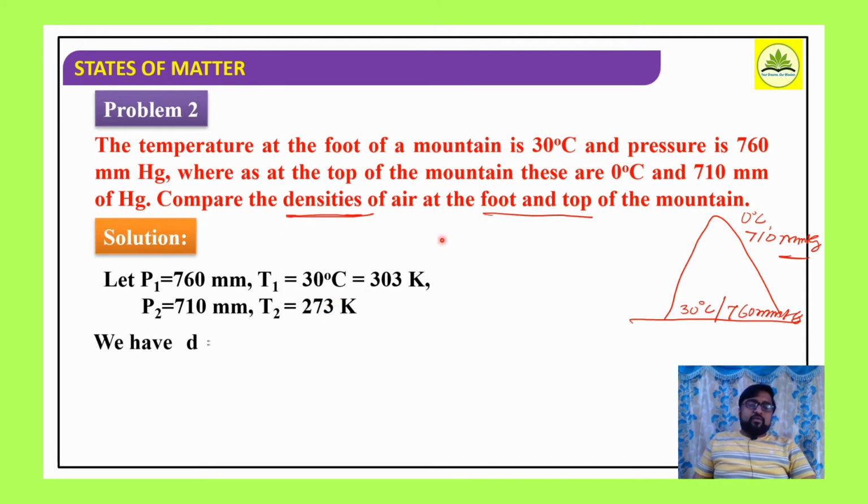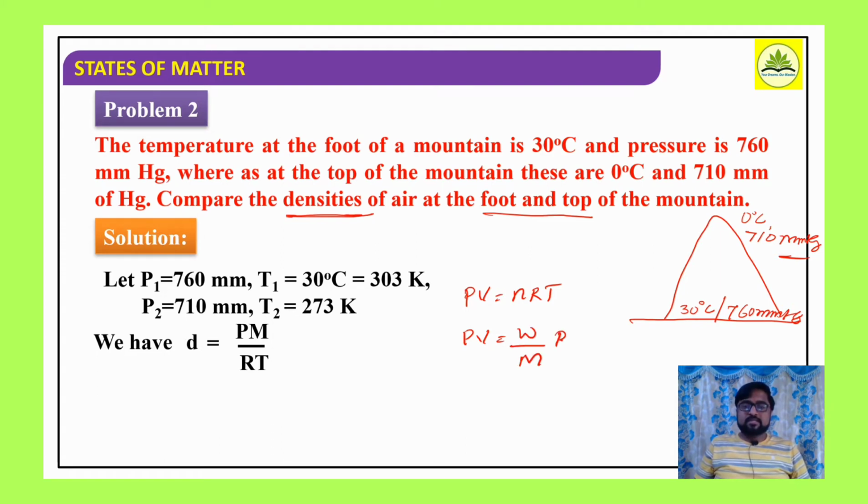Well, we have a relation with respect to this data. The density is given by D = PM/RT. We are just considering the ideal gas equation, which is well known: PV = nRT. We know this expression. Consider PV = nRT, where n is the number of moles, weight divided by molar mass, into RT. Just rearrange it.